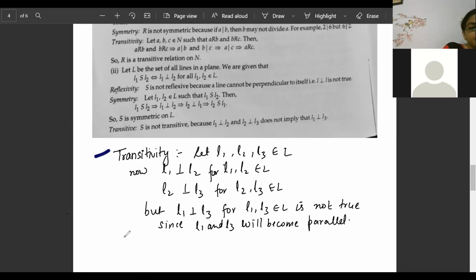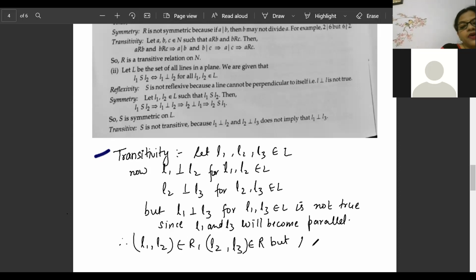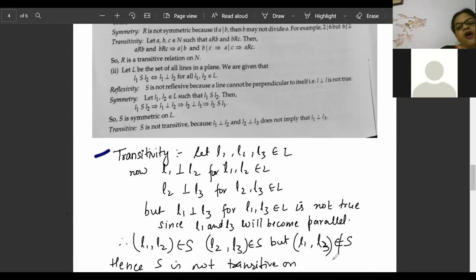So hence, therefore, we can write (L1, L2) belongs to R, (L2, L3) belongs to R, but (L1, L3) does not belong to R. Hence, R is not transitive on L. I hope you have understood, beta.